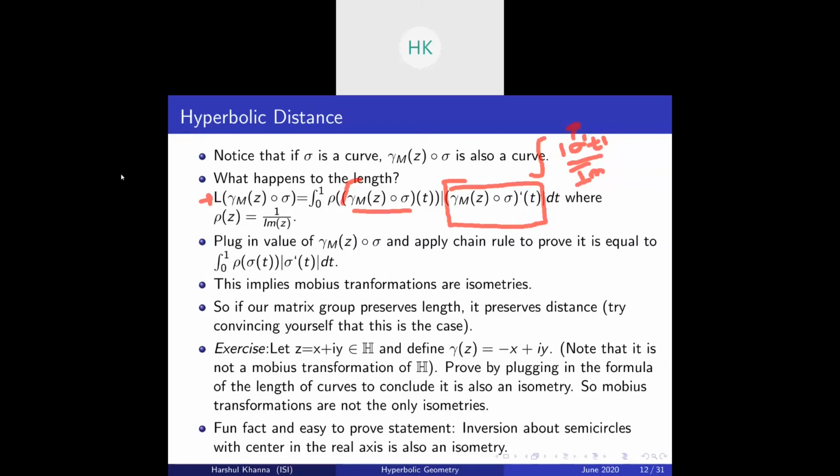Okay, so plug in the value of gamma m and apply the chain rule. The chain rule in complex analysis works similarly as you think it should. In real analysis you have differentiable functions; the analog in complex analysis is holomorphic functions. But really holomorphic functions mean a lot more than just differentiation.